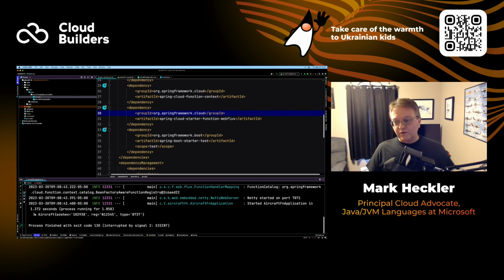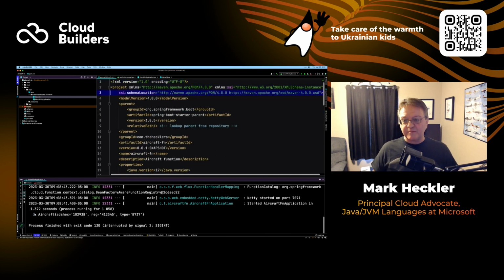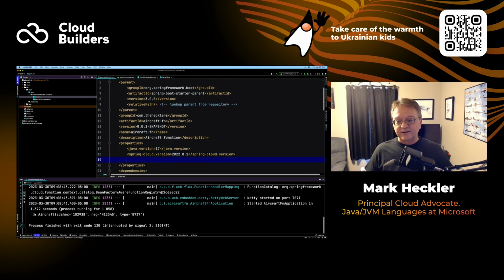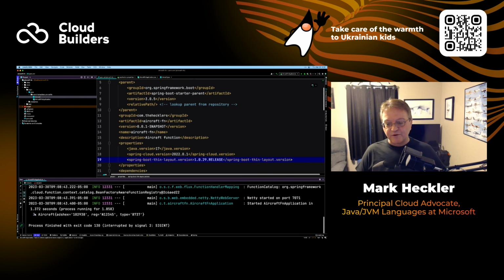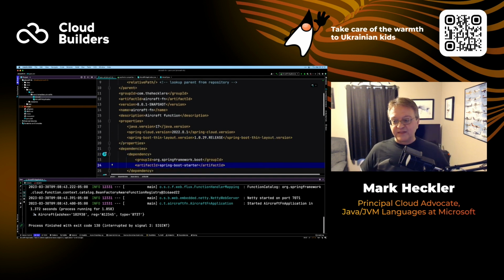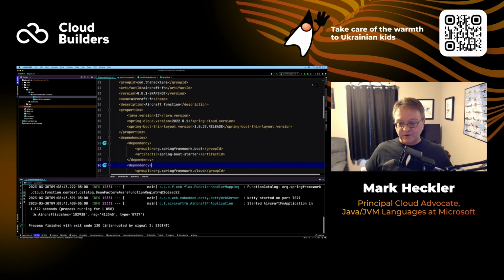Now, we're going to be making certain changes to the POM. I do have some of these scripted again for the speed factor. So I'm going to bring it in as a live template. I'm going to include a thin layout version, because this allows us to streamline things for an Azure Functions deployment. That's just the version number. I'll be using that as we go later.